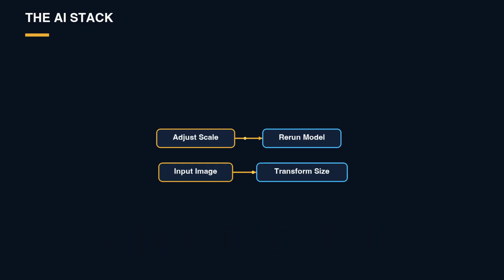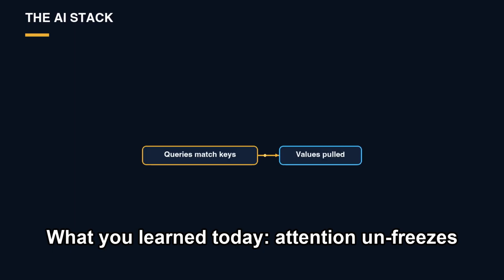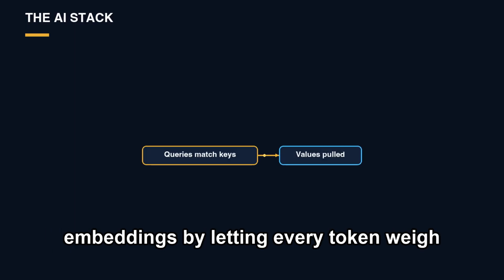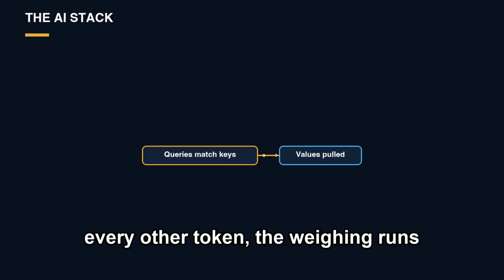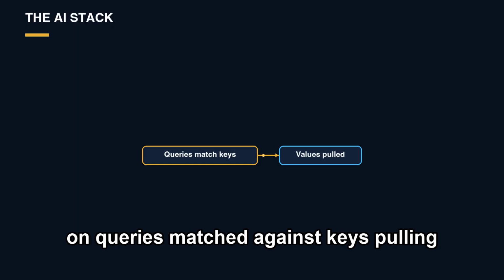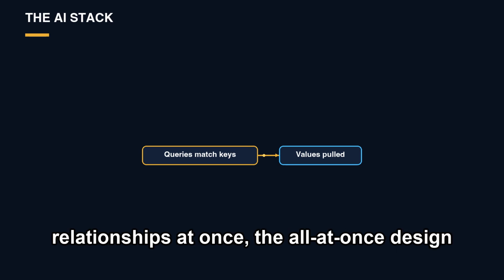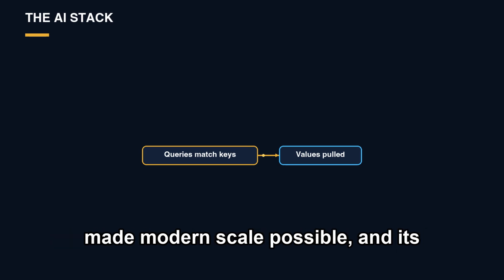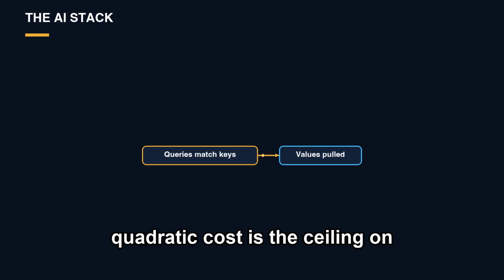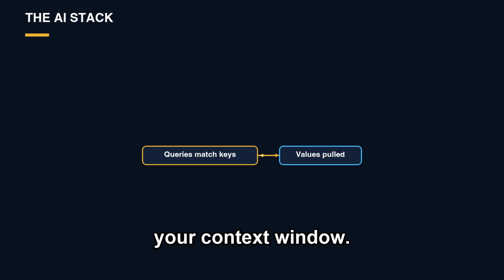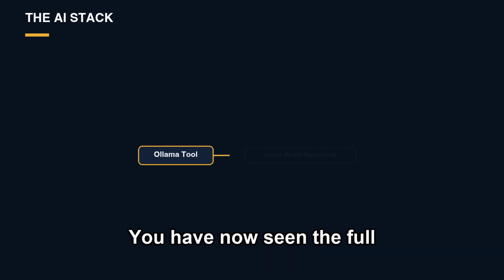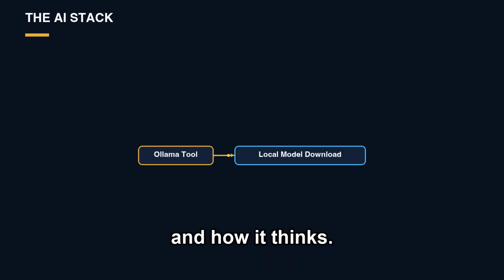What you learned today: attention unfreezes embeddings by letting every token weigh every other token. The weighing runs on queries matched against keys pulling in values. Many heads read many relationships at once. The all-at-once design made modern scale possible, and its quadratic cost is the ceiling on your context window. You have now seen the full picture of what a model is and how it thinks.